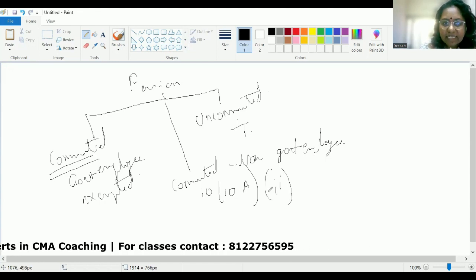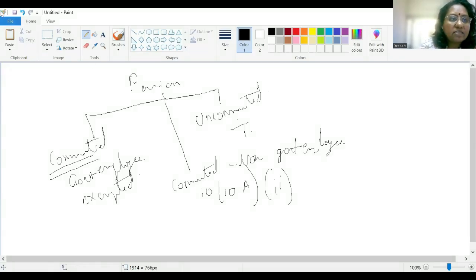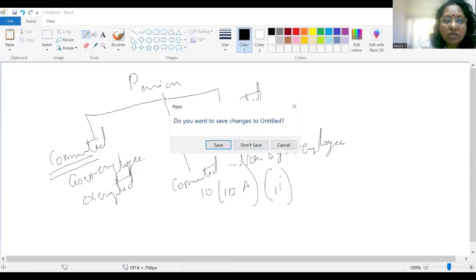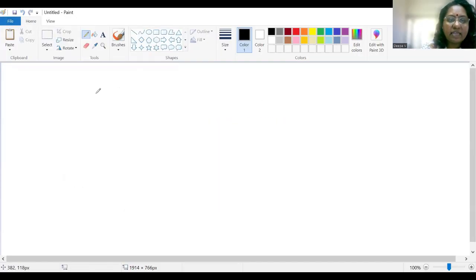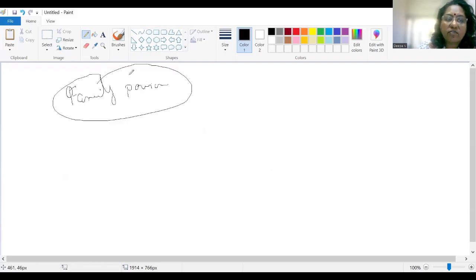Now, the very tricky question that will happen here is when this leave encashment or gratuity or this pension is received by the legal heir. Now, we will keep the pension of the legal heir aside because pension received by legal heir is nothing but the family pension. Family pension, where is it referred to in the Income Tax Act? It is referred to under the head income from other sources. There it will be taxable in the hands of the legal heir.